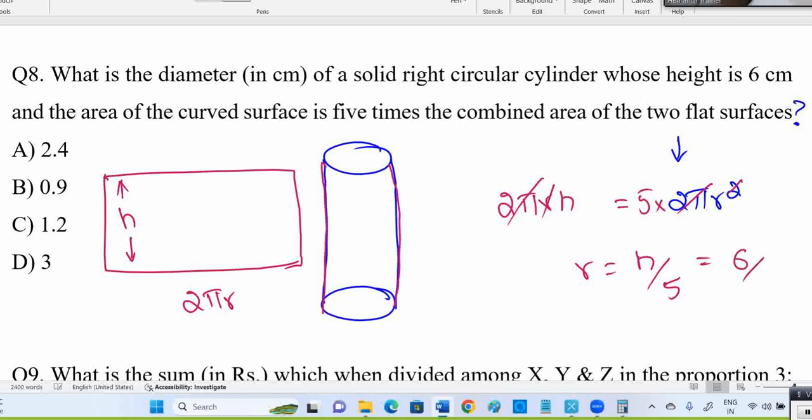And the given height is how much? 6, so 6 by 5. They're asking for the diameter. See, you got 1.2, right? In a hurry, we'll mark 1.2, as the option is available. But what are they asking? Diameter. See, these mistakes are all possible, so please be careful. 2.4 is the answer. They don't give things just like that.